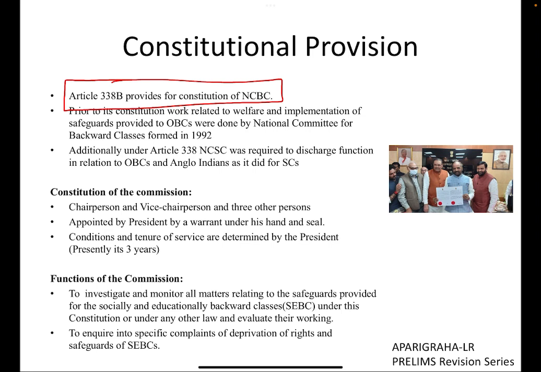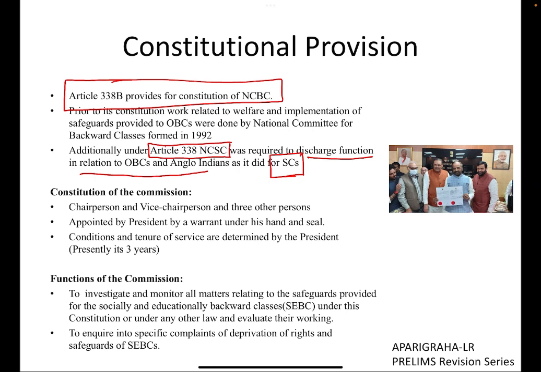Additionally, one more thing which I would like to point out is that Article 338, which is related to the National Commission for Scheduled Castes, has mandated it to do a similar job, in fact the same job, to discharge the same function in relation to OBCs and Anglo-Indians, which the NCBC has been doing with reference to Scheduled Castes. This was provided in Article 338 clause 10, if I am right.